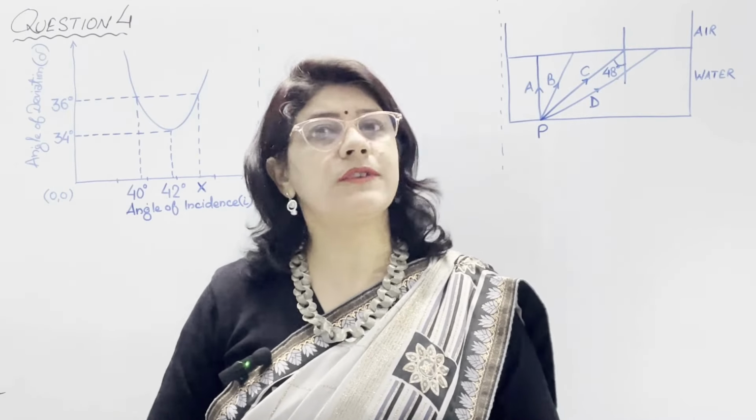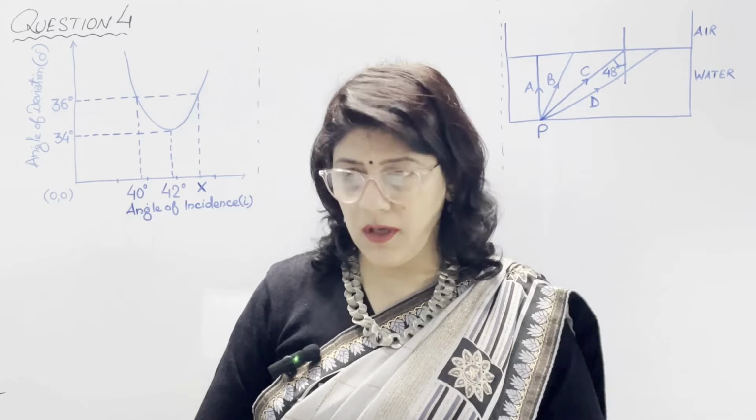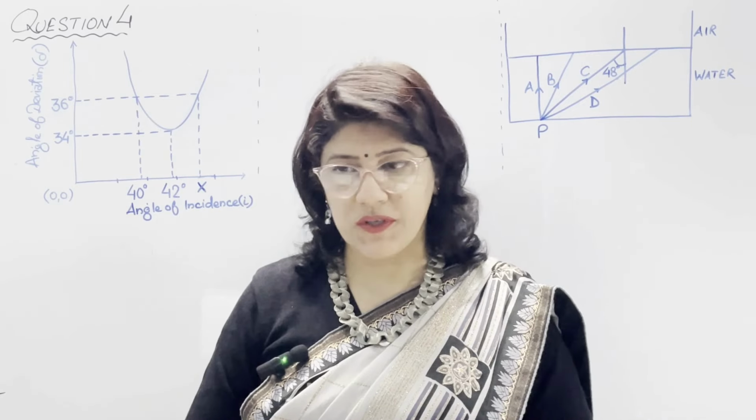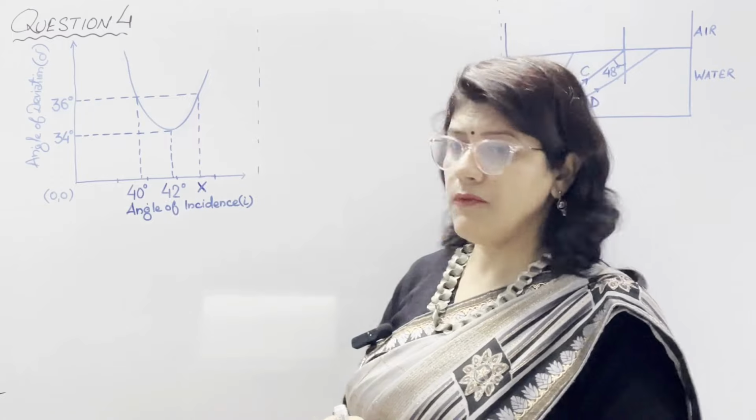With this we come to the end of section A. Now coming to section B, where we have to attempt only 4 questions from section B. Now coming to question number 4.